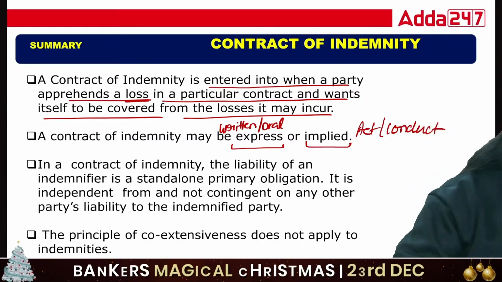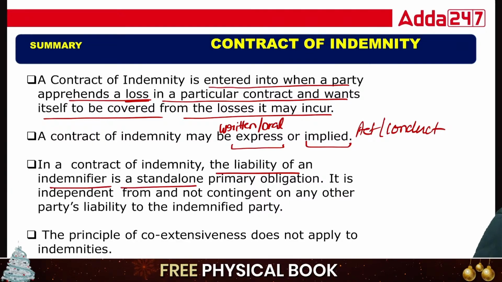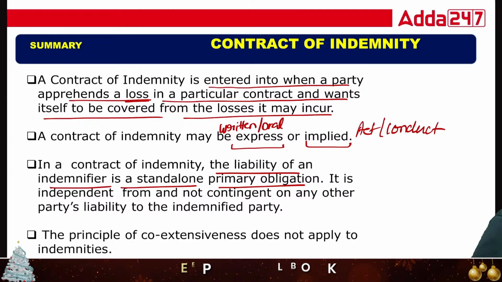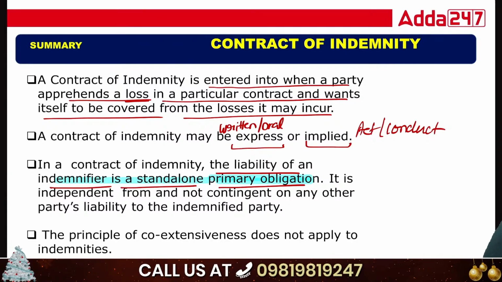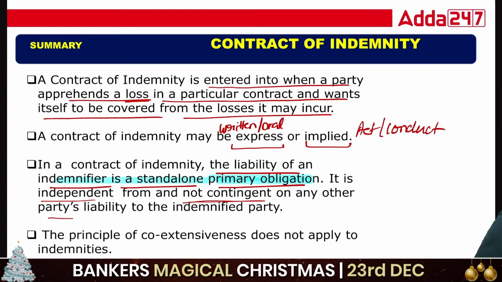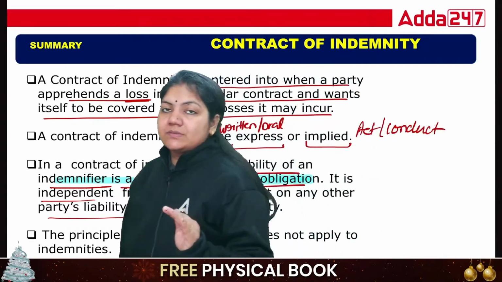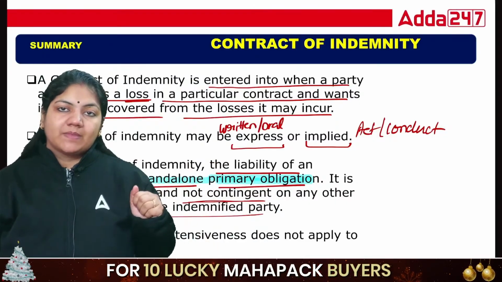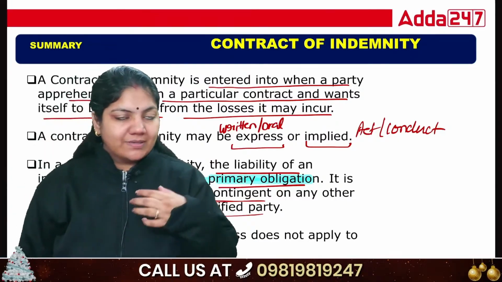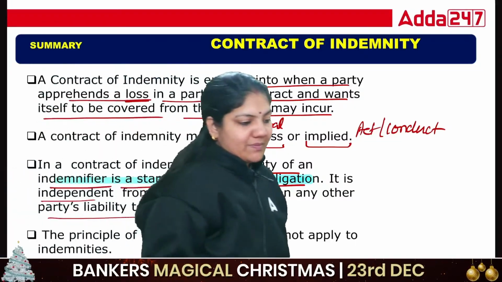Cool. So in a contract of indemnity, the liability of the indemnifier is a standalone primary obligation. This is important. The indemnifier is primarily liable. It is independent from and not contingent on another person's liability of the indemnified party. It means only that person will pay whose name is entered in the contract of indemnity. Suppose I have taken health insurance, only the company will pay me, not my family members. So this thing you have to remember.